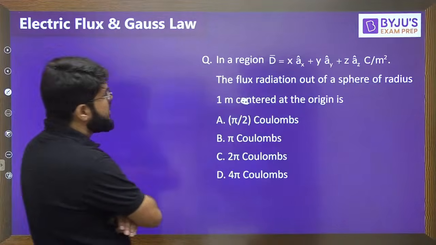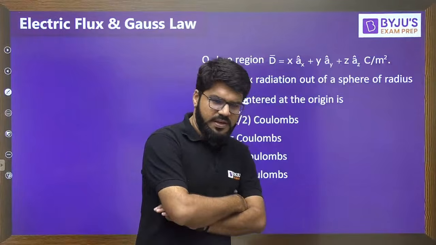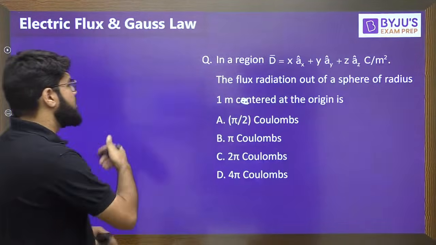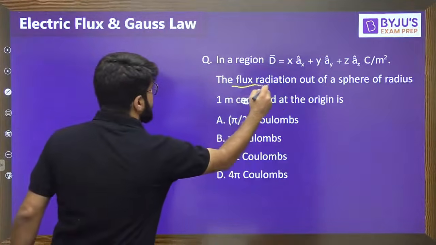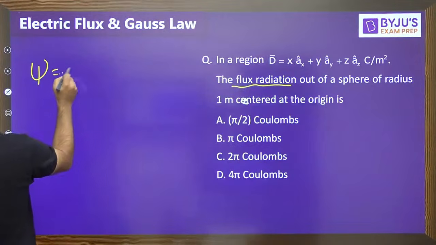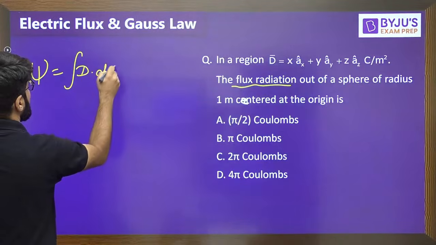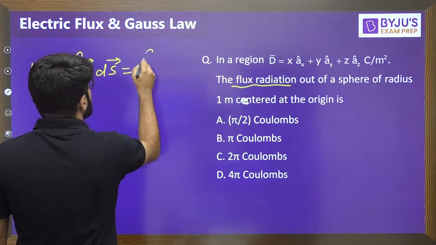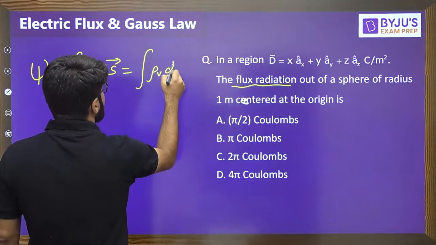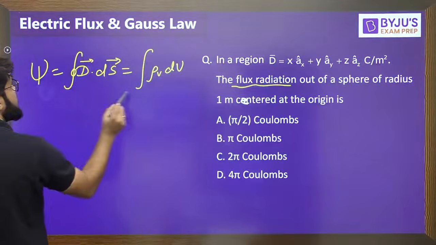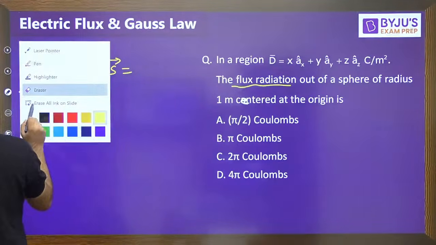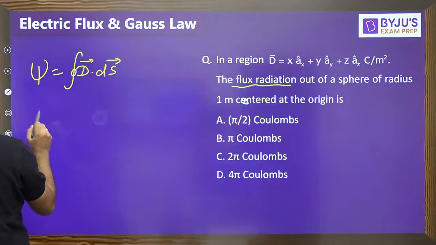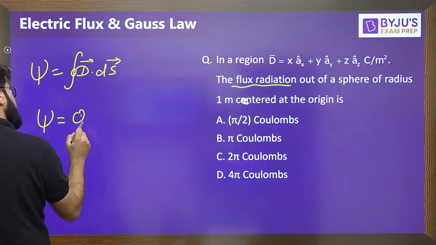Flux radiation. D is given to you. Right? See, the flux radiation, the question, concentrate on the question. Flux psi is the integral of D dot ds over a closed surface, but that is also equal to the integral of rho v dv. That is what we have learned, na? Okay, one formula is this. One is applying the Gauss law. Gauss law will make the problem simple. Gauss divergence theorem will always make the problem simple.